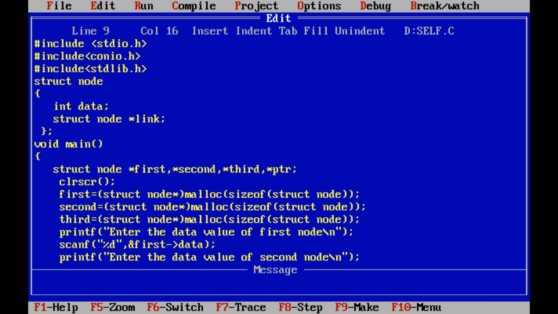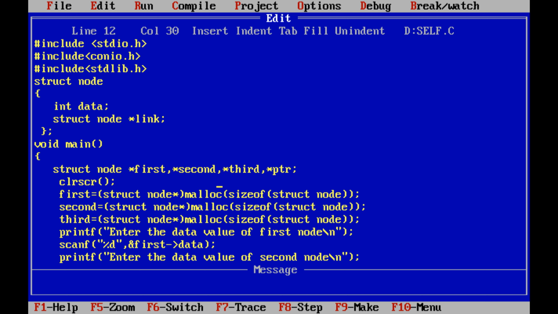Next one, void main. Every C program execution starts with the main function. The main function does not return anything, so we write void before the main function. Void is an empty data type. Now we have to create four variables for the structure called node. First one is first, second one is second, the third one is third, and the fourth one is PTR. These are the four pointer variables that we are creating for the structure called node.